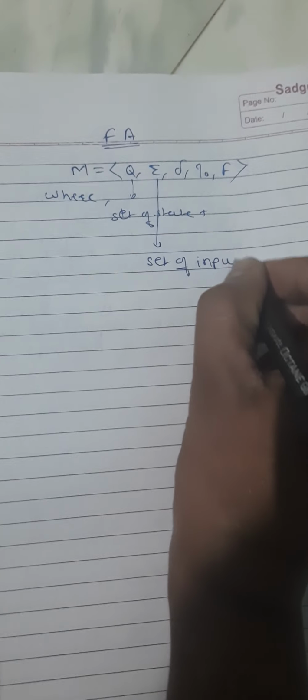Mathematically, it is defined in terms of 5 tuples: Q, sigma, delta, q0, F, where Q is the set of states, sigma is the set of input symbols, delta is a transition function.